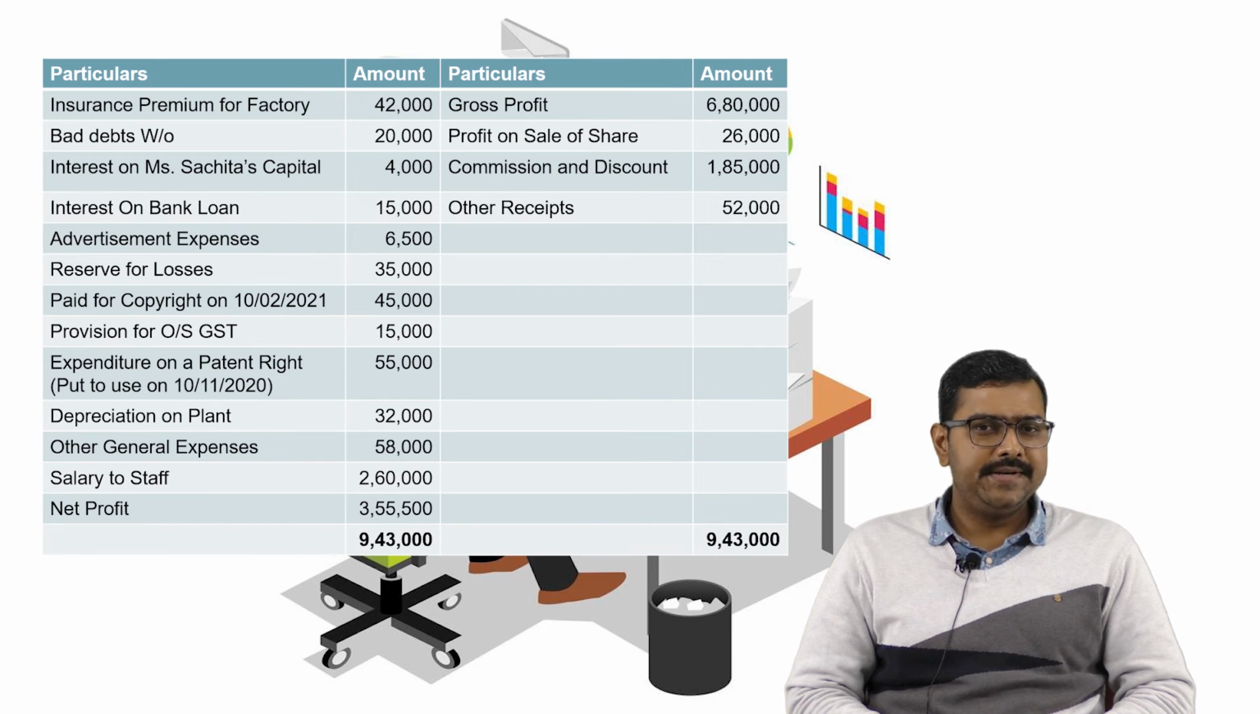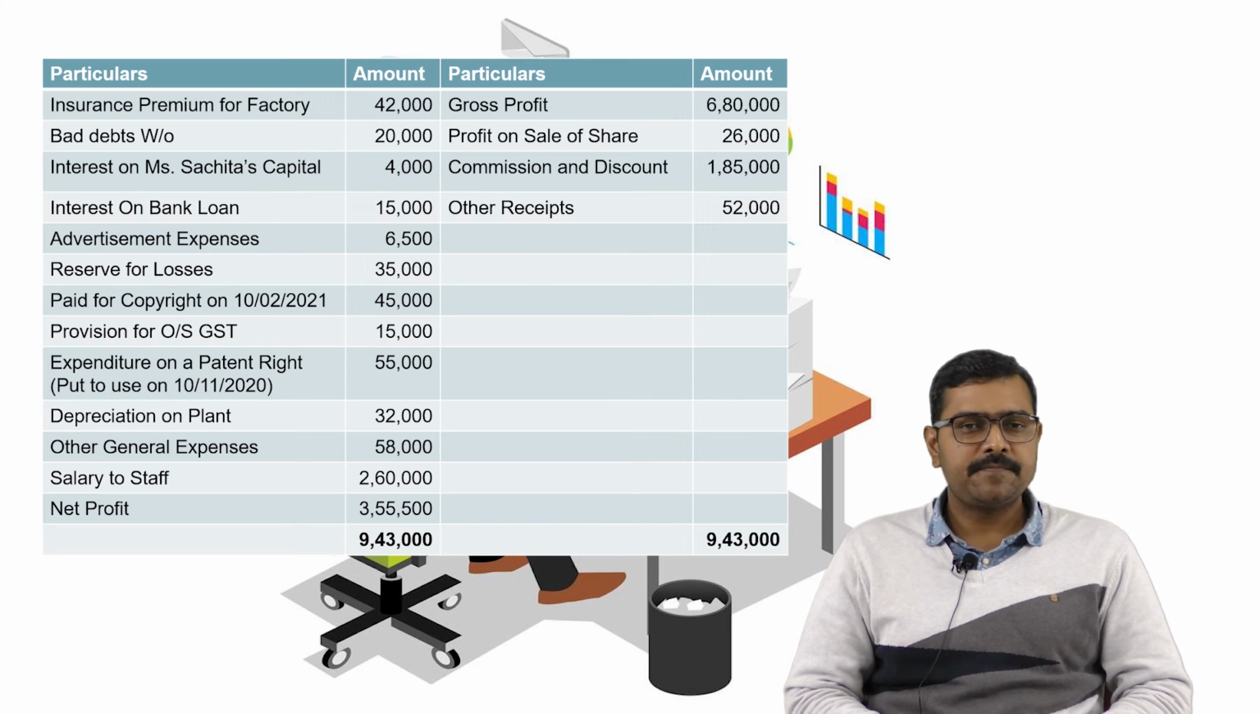Provision for outstanding GST 15,000, expenditure on a patent. So she has taken a patent right and she has incurred the expenditure of rupees 55,000 and it is put to use on 10th November 2020. So it is also not allowed to debit it to profit and loss account because it is a capital expenditure. We shall charge depreciation on this amount under section 32 at the rate of 25%.